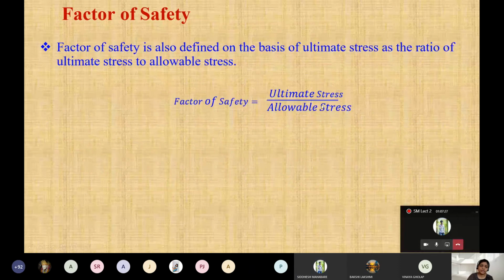You know this definition, but now you have to use the correct formula in the numerical. So this is the factor of safety for ultimate stress. Actually, I want to mention here brittle, but again it depends on the load. That's why I have mentioned here the ratio of ultimate stress to allowable stress. So this is the factor of safety. You have to check it up, this one.